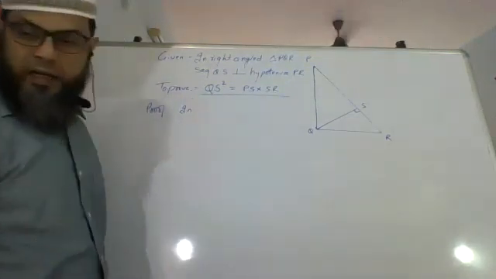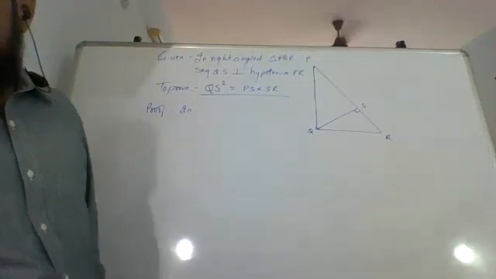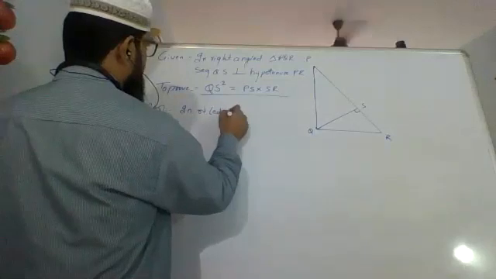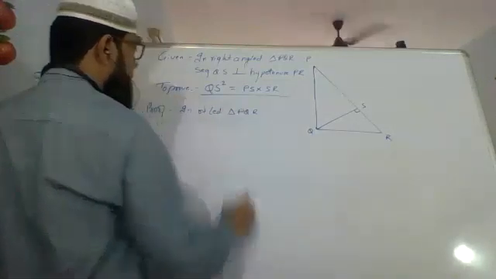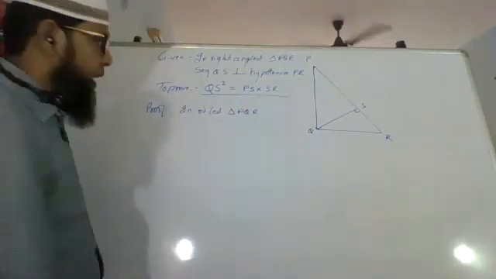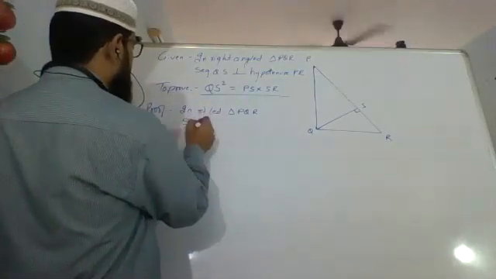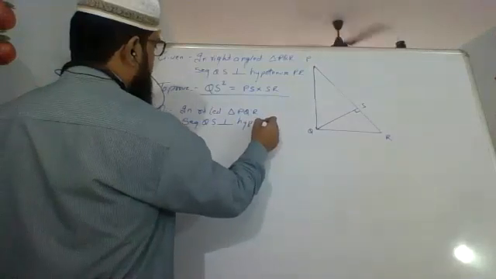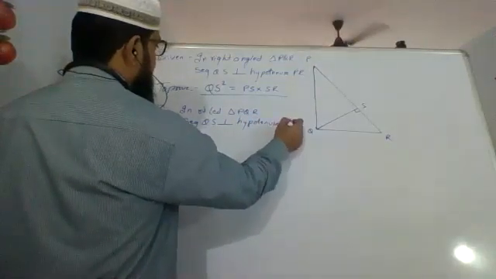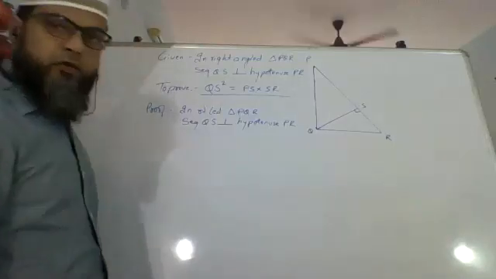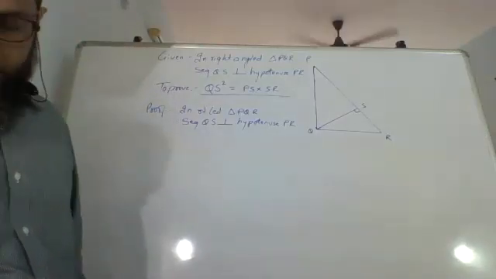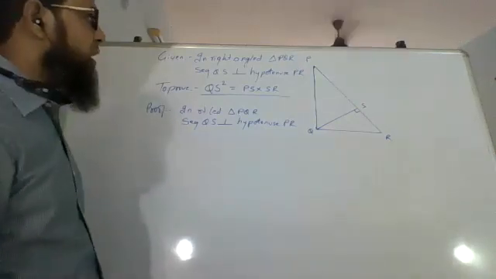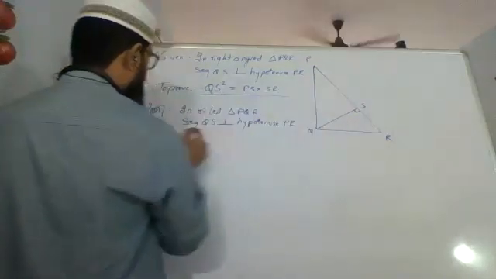In right angle triangle PQR, what is given? Segment QS is perpendicular to hypotenuse PR. This is what is given to me. Now, what did we see yesterday? Similarity in right angle triangles. That is, these two triangles are similar.